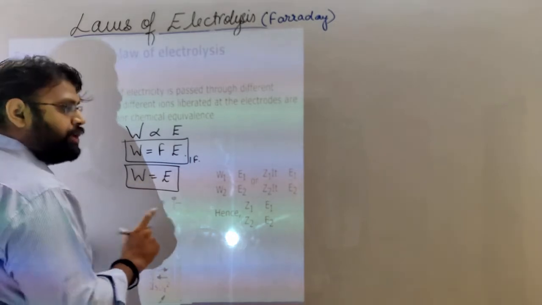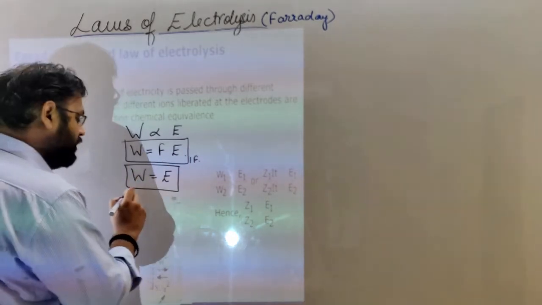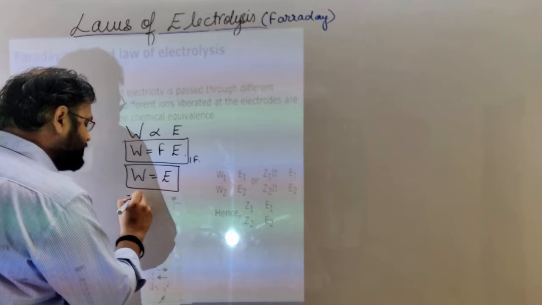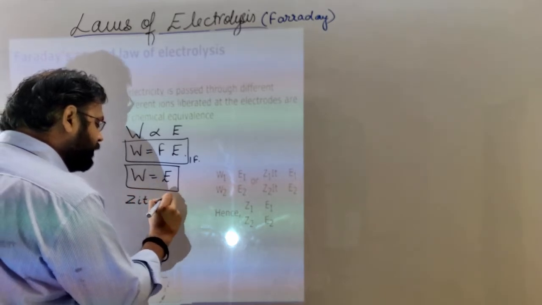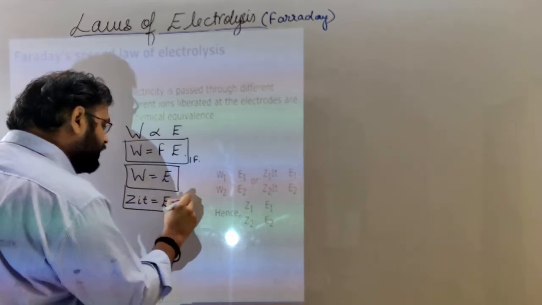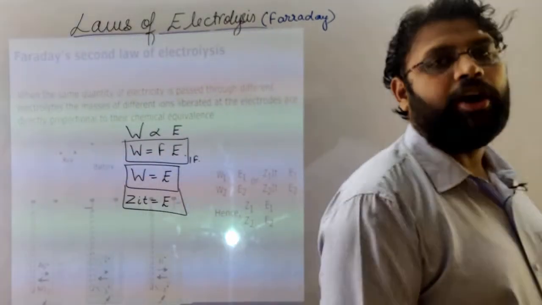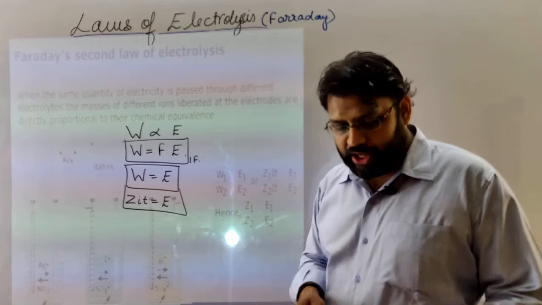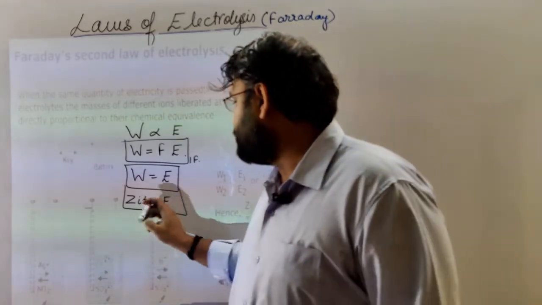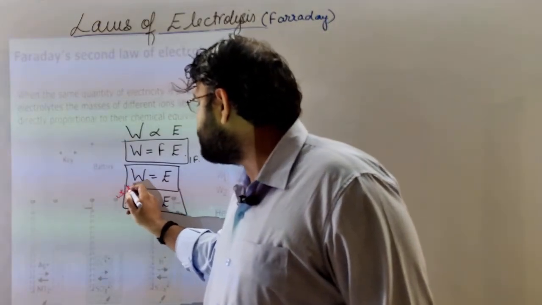And this W can be written, from the first law of electrolysis, as ZIT. So on combining both the laws of electrolysis, we get this final relation: equivalent is equal to ZIT.